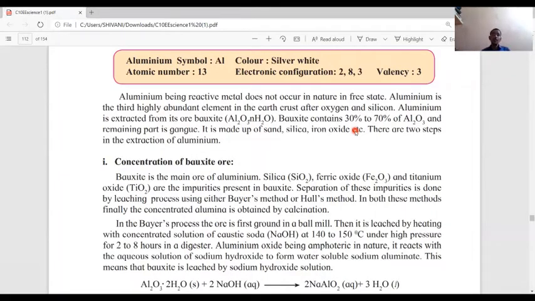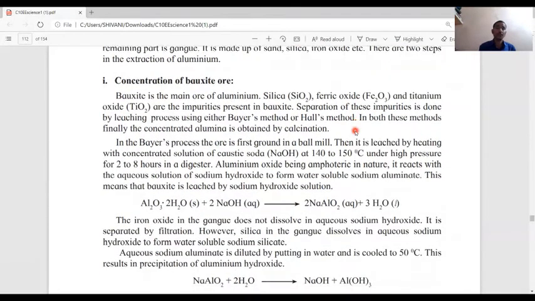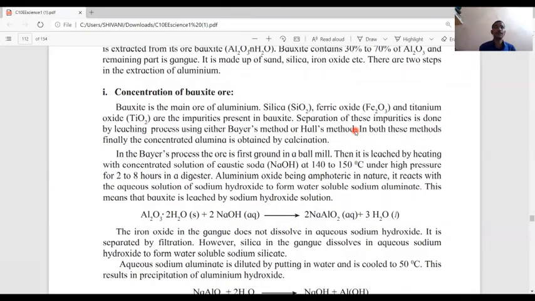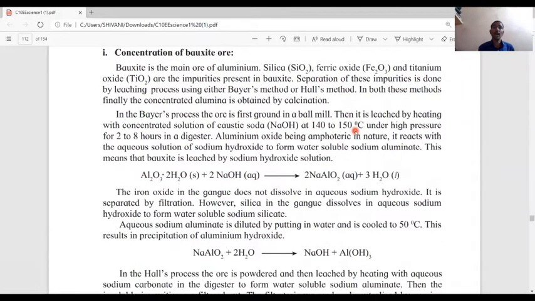There are 2 steps in the extraction of aluminum. We get pure aluminum by use of these 2 steps. The first step is the concentration of the bauxite ore. Bauxite is the main ore of aluminum.